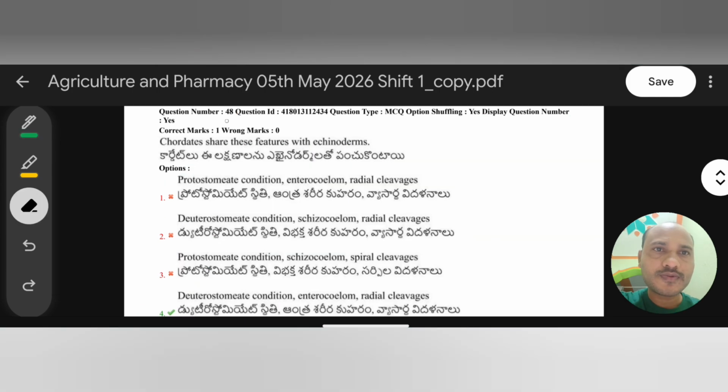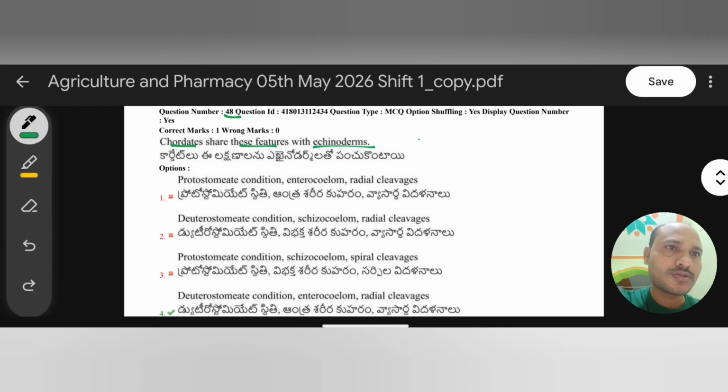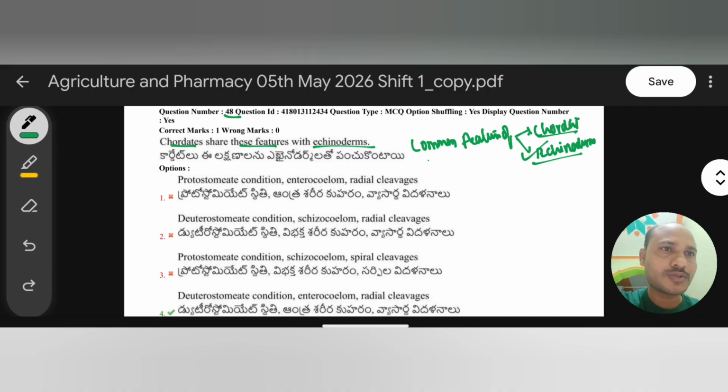Remember here, question 48. Chordates share these features with Echinodermata. So we have to identify common features of Echinodermata and chordates. We have to find out what features chordates have that are also there in Echinodermata. Clear now? Right. Generally, based on some conditions, we have to find out the common feature in both chordates and Echinodermata. So they are based on fate of blastopore.